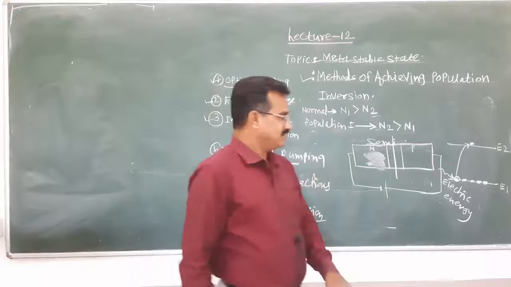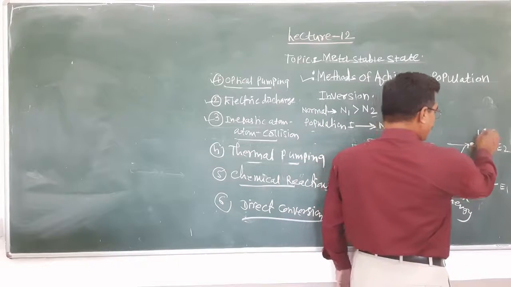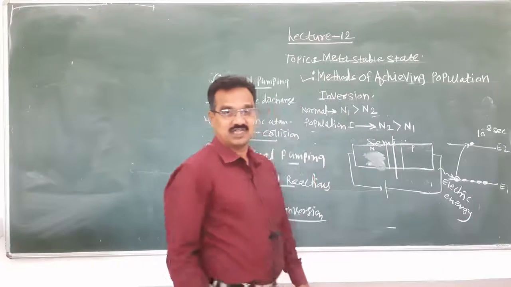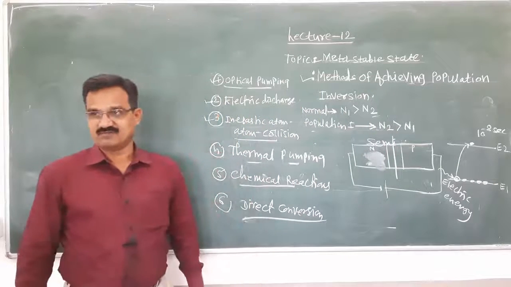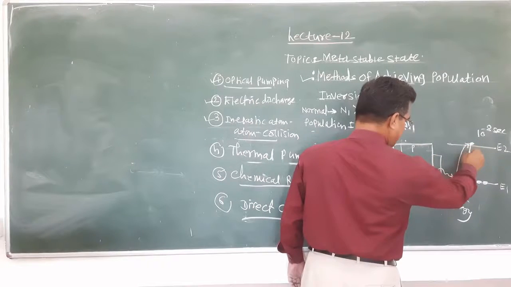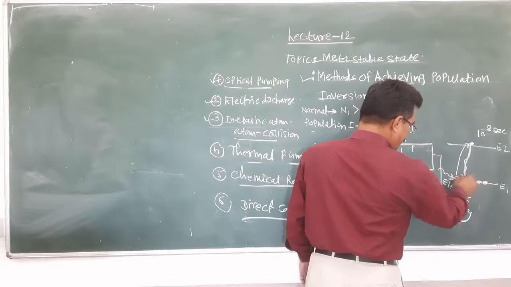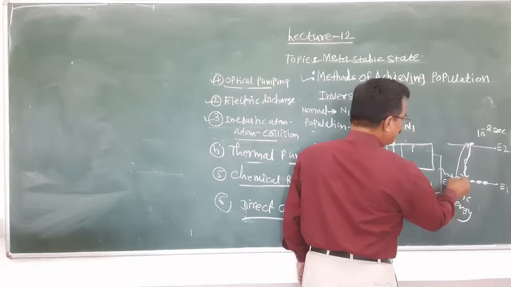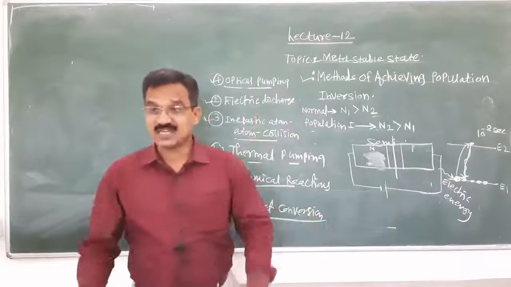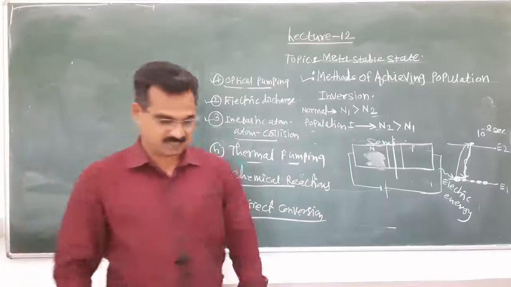But after the completion of the lifetime, after 10 raised to minus 8 second, this electron comes back into the ground state. When this electron comes into the ground state, it fills this position, and we can say that electron hole recombination takes place.